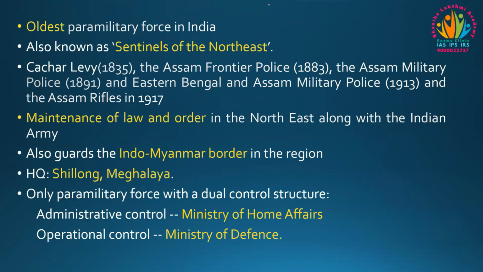Coming to the basic details of the Assam Rifles, it is the oldest paramilitary force in India, also known as the Sentinels of the Northeast. It was formed under the British in 1835 as the Cachar Levy. In 1883 it was renamed the Assam Frontier Police, in 1891 the Assam Military Police, and in 1930 the Eastern Bengal and Assam Military Police.